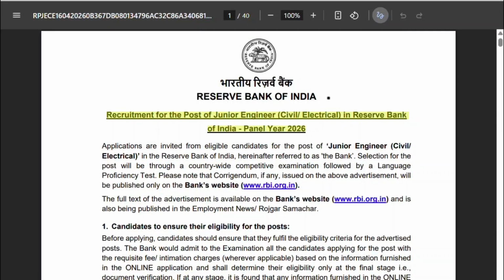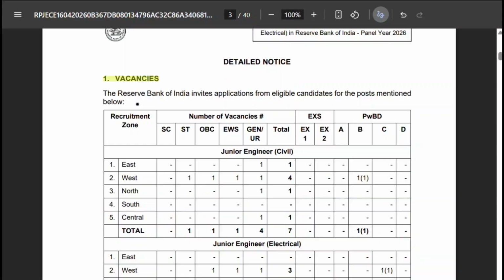Today we are going to discuss Junior Engineer Civil and Electrical Notification in the Reserve Bank of India. In this video, we are going to discuss how many vacancies there are, important dates, age limits, educational qualifications, scheme of selection, and most importantly, pay scale, enhanced salary, and promotion criteria for the junior engineer and above cadres in the Reserve Bank of India. So please watch till the end to get complete information.